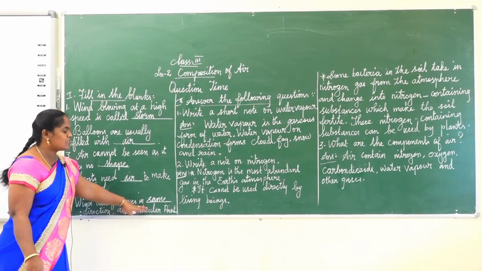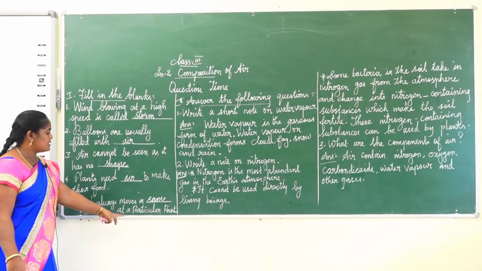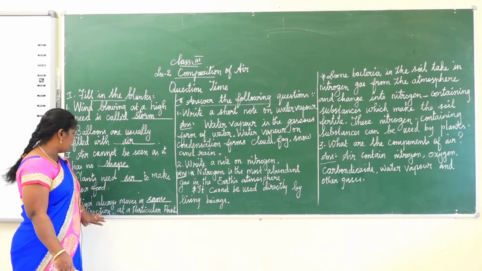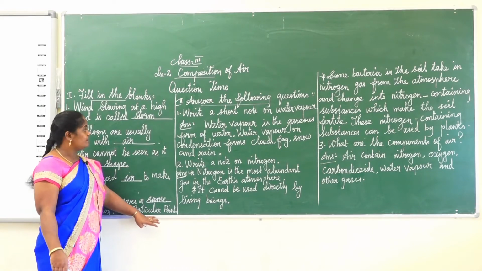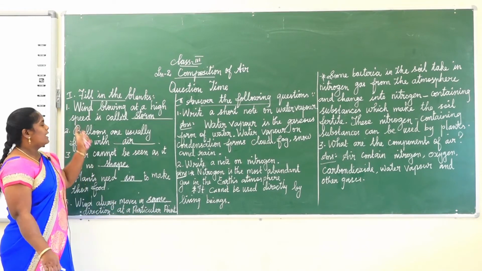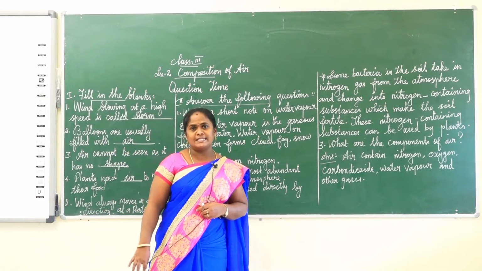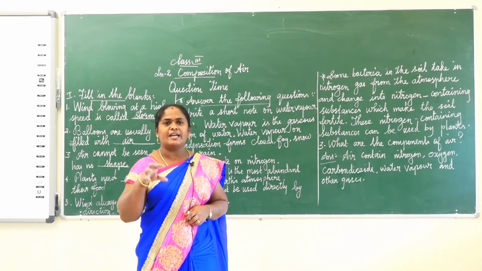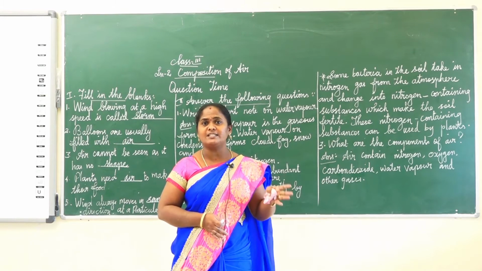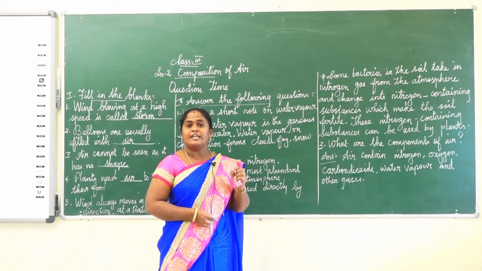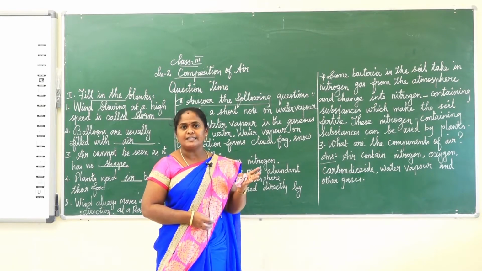Wind always moves in the same direction at a particular point. And you already know that soft wind is called breeze. Nitrogen is the most abundant gas in the Earth's atmosphere. Which are the lightest gases? Helium and hydrogen are the lightest gases.